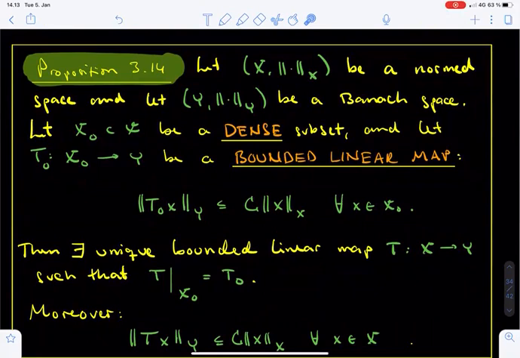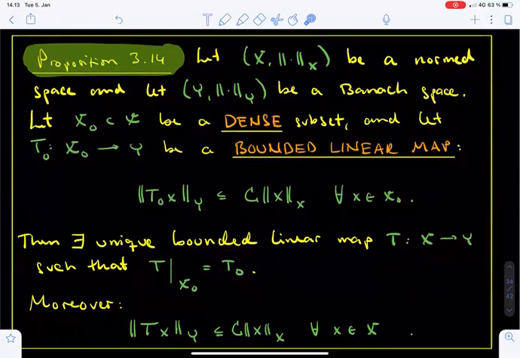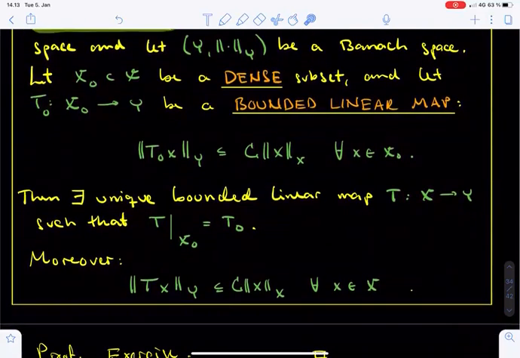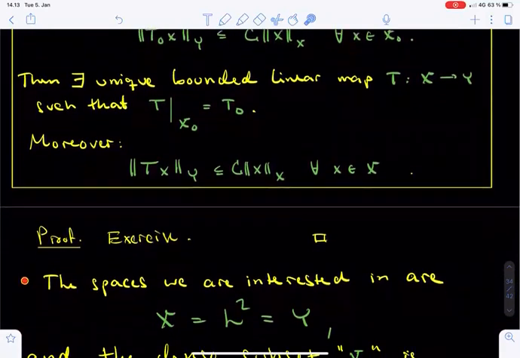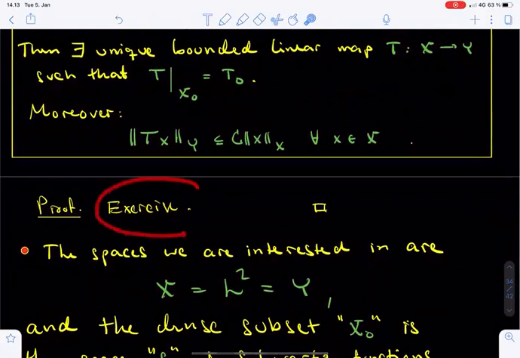Then the conclusion of the theorem is that there exists a unique extension of T0 to a linear map T defined on the whole space X. In other words, there exists a unique bounded linear map T defined on X and taking values in Y, such that the restriction of T to X0 coincides with T0. Moreover, the operator T is bounded by the same constant C as T0. For every x in X, the norm of Tx is bounded by C times the norm of x. The bounded linear extension theorem might look long and complicated, but actually the proof is quite straightforward. We leave it as an exercise.